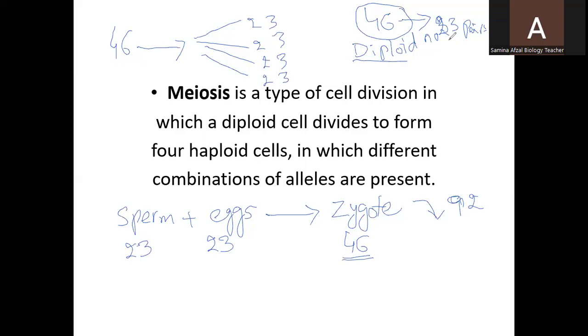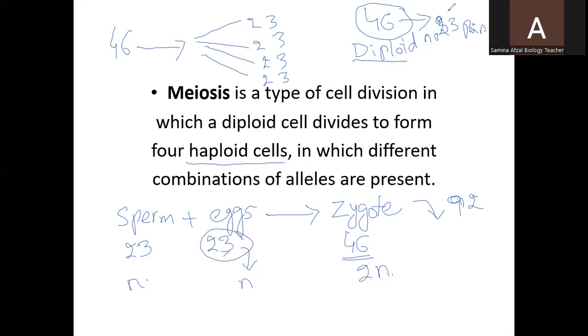Every gamete cell has 23 chromosomes. This only takes place in the sex cells. Only sex cells have half the number of chromosomes, which is the reason they are called haploid cells: they have the haploid number, 23 instead of 46. In this way, when they fuse together, they maintain 46 chromosomes. The haploid number is denoted with N and the diploid number with 2N.